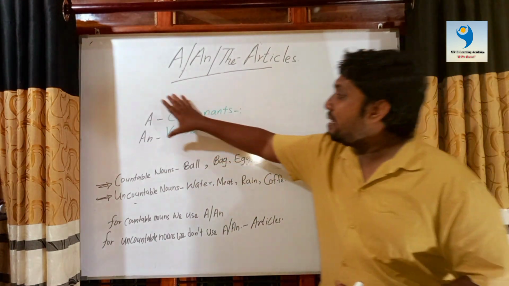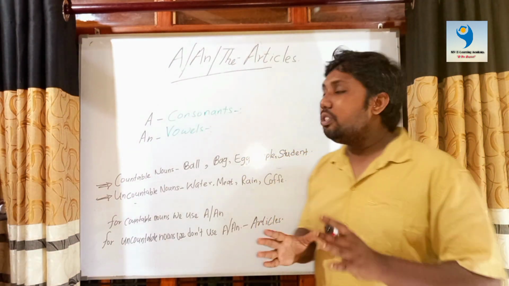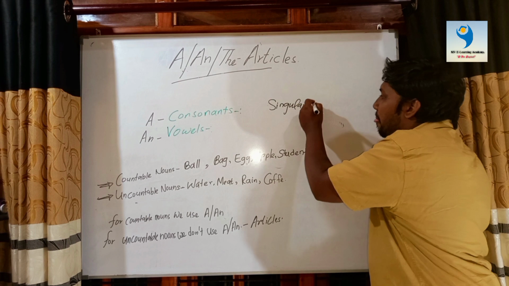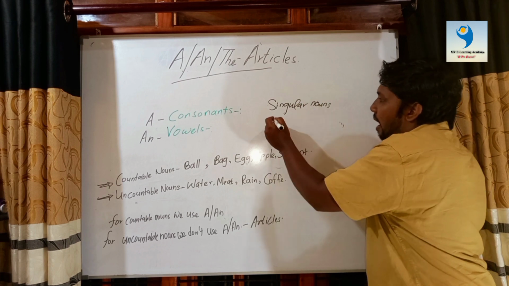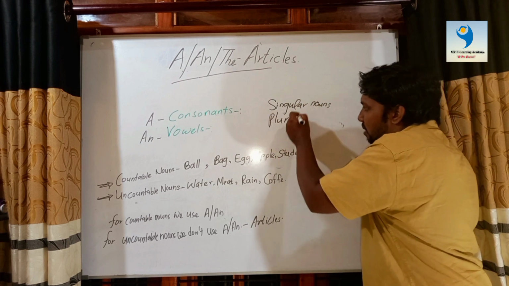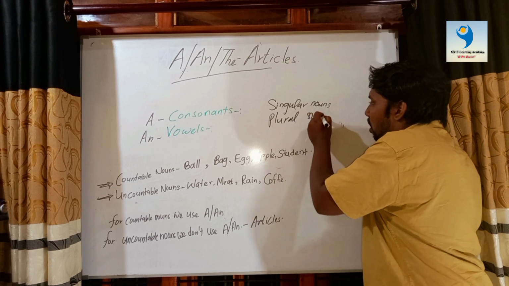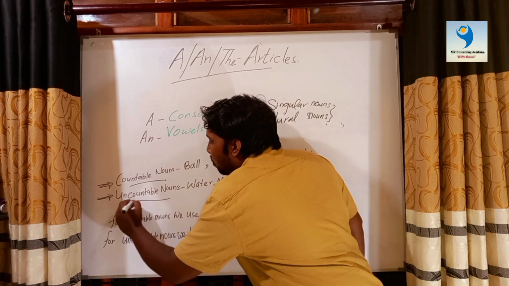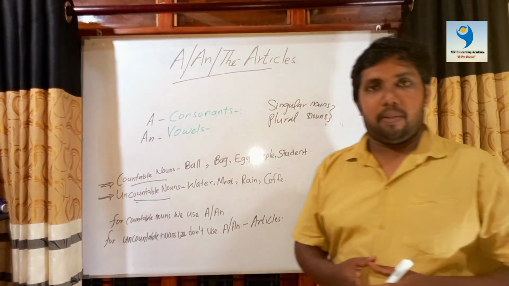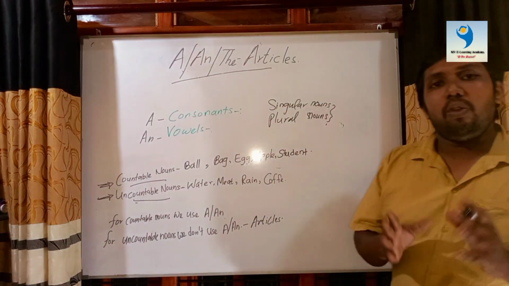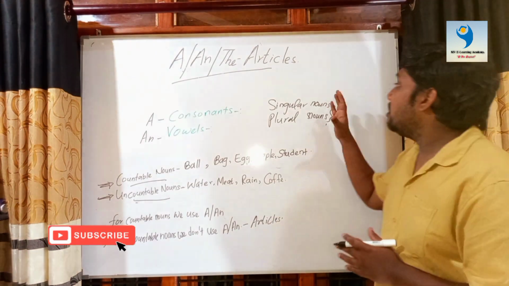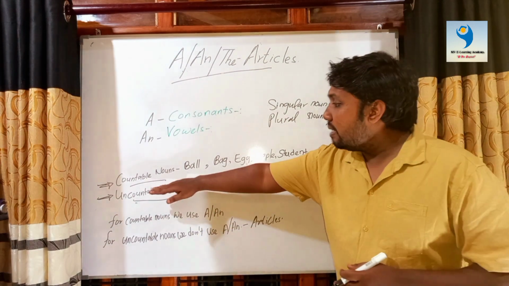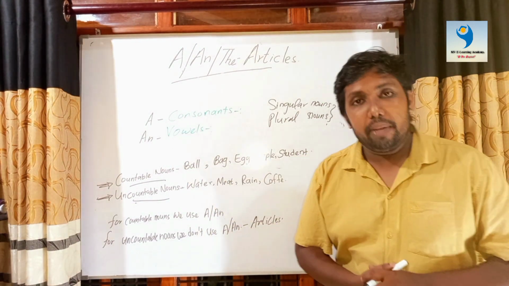Now before discussing these two main articles, we should know the meaning of singular nouns and plural nouns. Not only these, we should have an idea on countable nouns and uncountable nouns. I hope all of you have a brief idea on singular and plural nouns. But what are these countable and uncountable nouns?